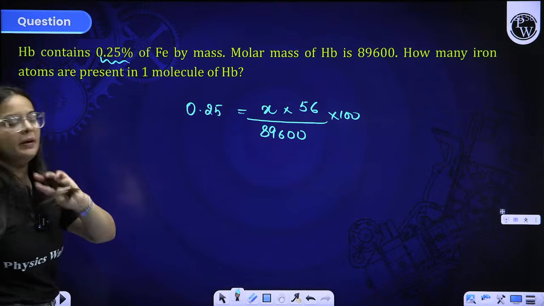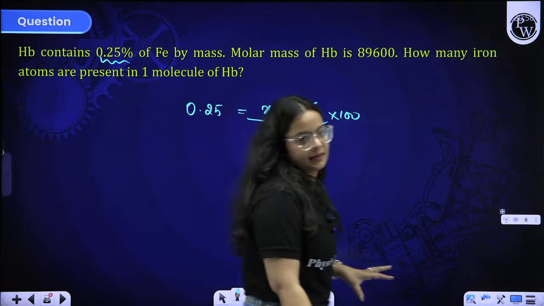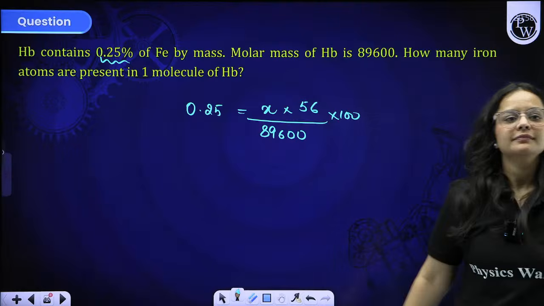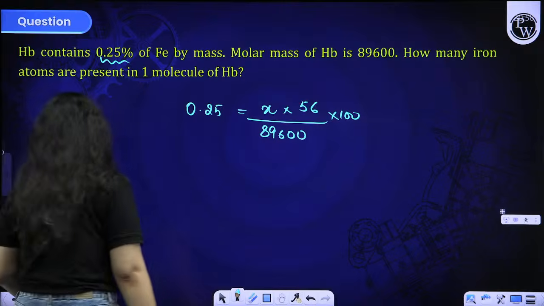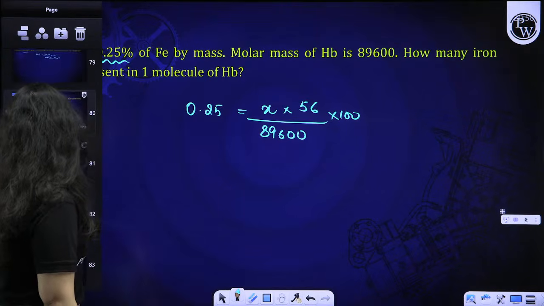Is it clear to you all, beta? You just have to solve for X by putting in the value. Okay, beta, this is very simple. This formula is very simple. You can easily solve any question by using this formula.